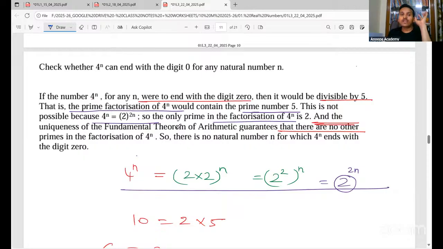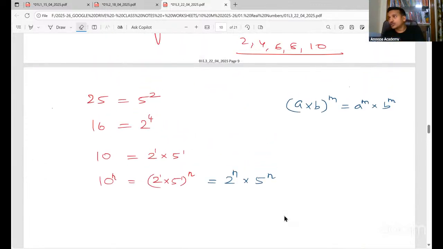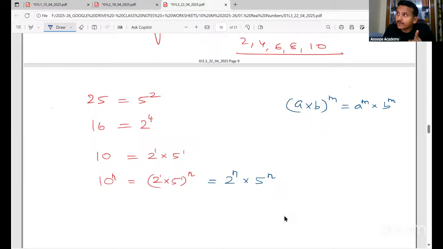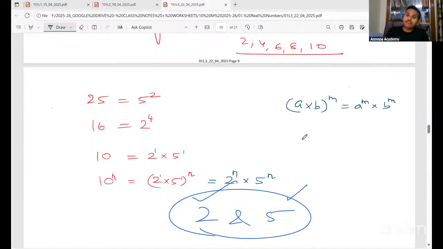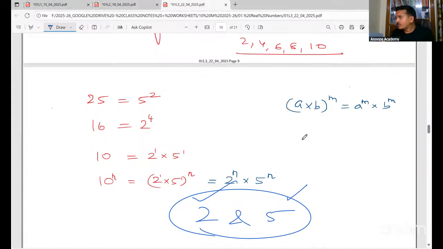So we have to check whether 4 to the power n can end with the digit 0 for any natural number n. Now, before you answer this question, we have learned the concept that whenever a number is ending in 0, 2 and 5 will definitely be a factor. I'm saying 2 and 5, not 2 or 5. Both will be there. If a number is ending in 0, then 2 and 5 will definitely be a factor.